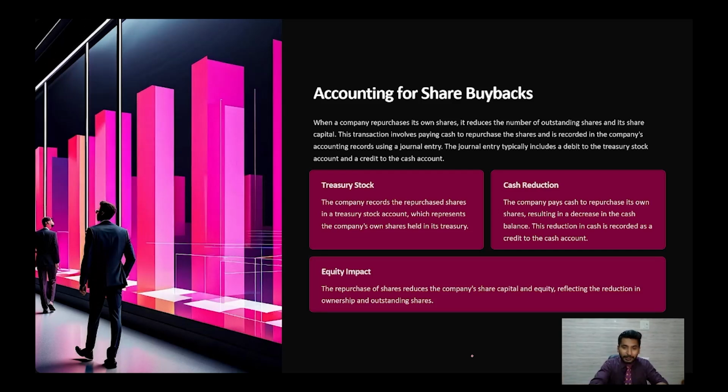Debit what comes in, credit what goes out. Treasury stock account comes in, so treasury stock account debit, to where what is going out, cash is going out, to cash account. Okay, then there is the cash reduction. The company pays the cash to repurchase its own shares, resulting in a decrease in the cash balance. This reduction in the cash is recorded as a credit to the cash.